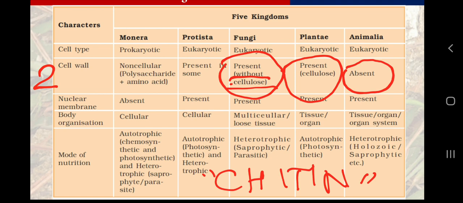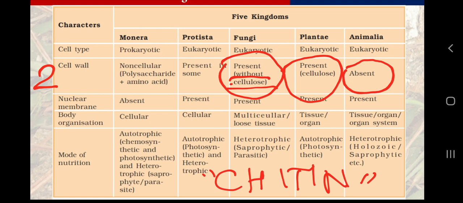So here what I wanted to discuss is that for fungi, plants and animalia, point number 2 is very clear. Animals don't have any cell wall, plants have a cell wall of cellulose, and fungi have a cell wall of chitin. Now for Monera and Protista, from the same discussion, bacteria were also included in plants previously, when we had only a 2 kingdom classification, only plants and animals.